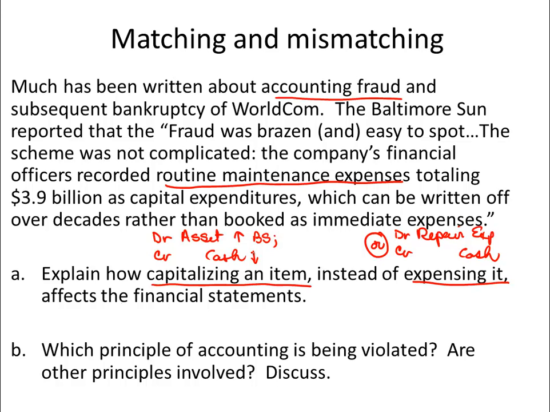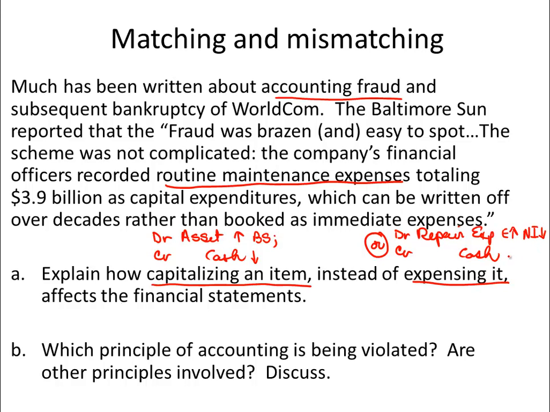What they should have done, since this was routine maintenance expense, kind of like you changing the oil in your car or maintaining your bike, is you should have debited repair expense, which would have made your expenses go up and your net income go down.